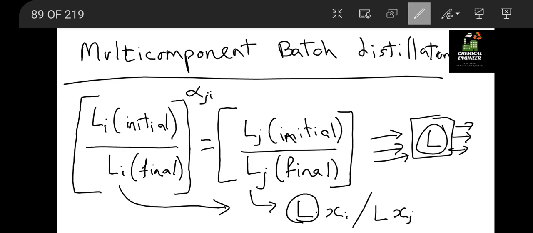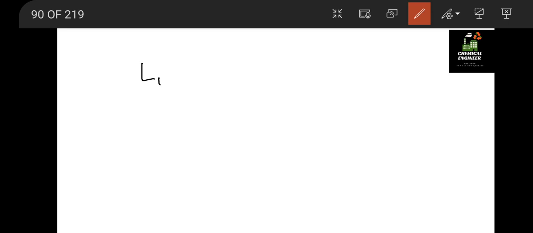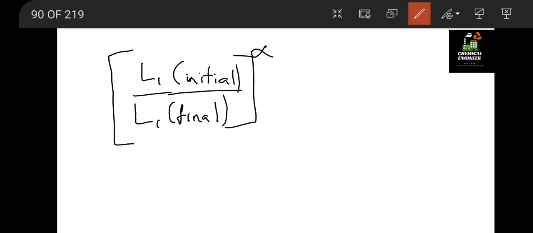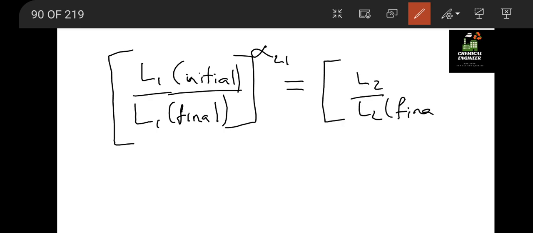Okay, so let us see some formulas related to it. Suppose first component, L1, having flow rate L1 initial divided by L1 final, whole raised to alpha 21, equal to L2 initial by L2 final.